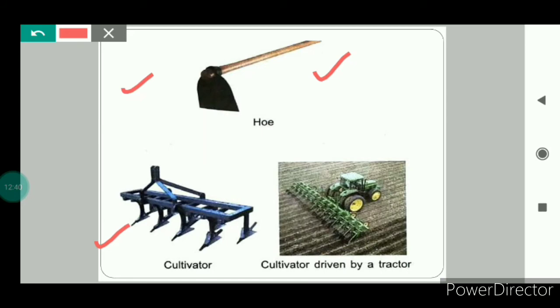Next is the cultivator. You can see here this is the cultivator. It is driven with the help of a tractor. You can see how uniformly plowing is being done with this cultivator. Machines make our work easier and they also reduce the time required to do that work. So when the cultivator is used for plowing, it saves time and labor as well.